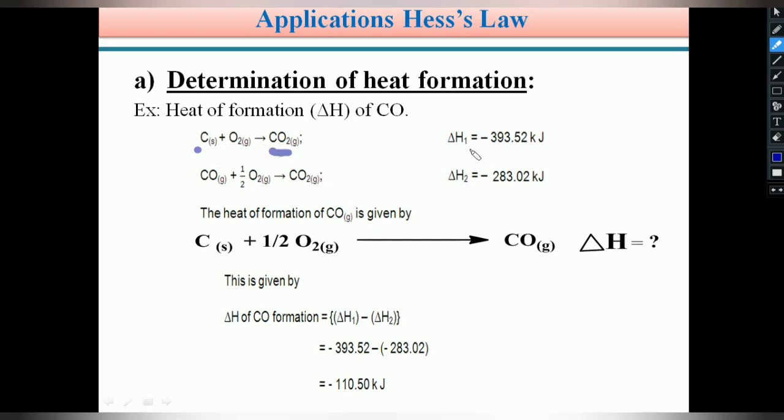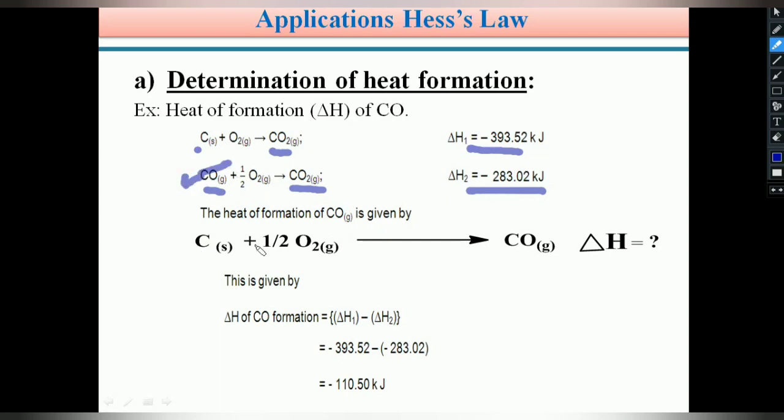During this step, the heat change or enthalpy change is minus 393.52 kilojoules. And this CO2 we can also prepare using carbon monoxide gas and half O2. One oxygen atom is added to carbon monoxide and gives the same carbon dioxide gas, CO2. For this step, the change in enthalpy, delta H2, is minus 283.02 kilojoules. Here we would like to calculate the heat of formation of CO.